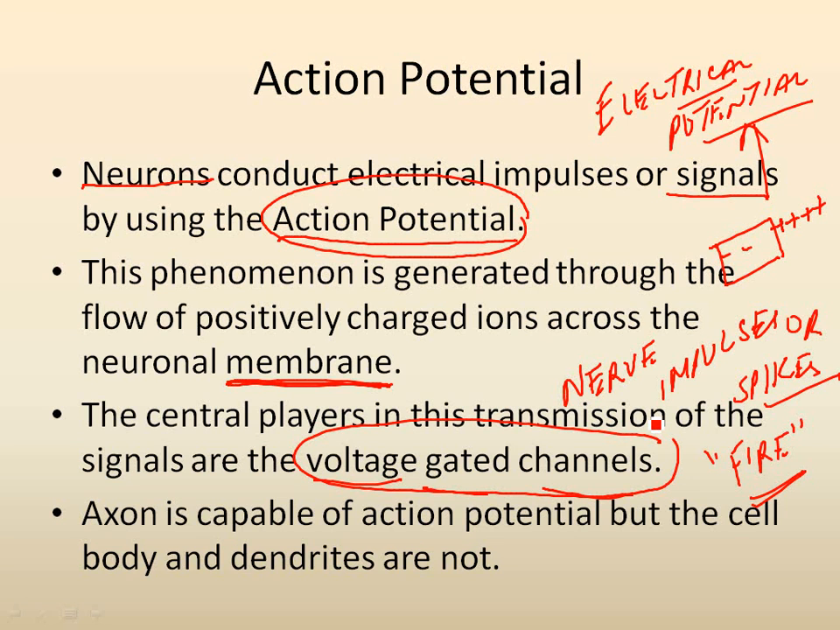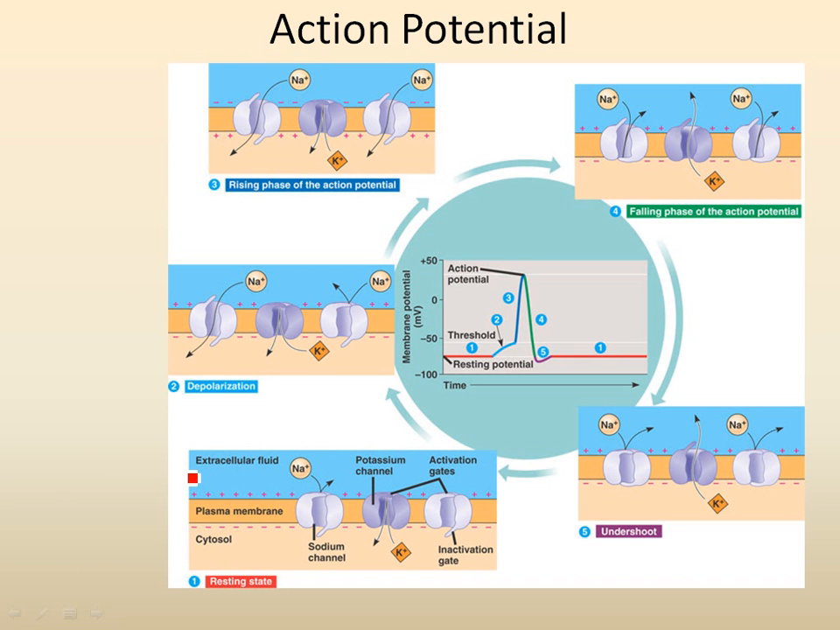Now, you need to understand that the axon is the only part that is capable of action potential. The cell body and the dendrites are not. These are not responsible for generation of the action potential. It's only the axon. All right. So, let's look at the stages of action potential.